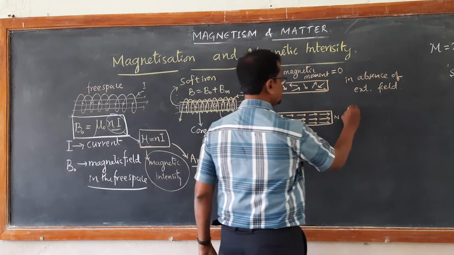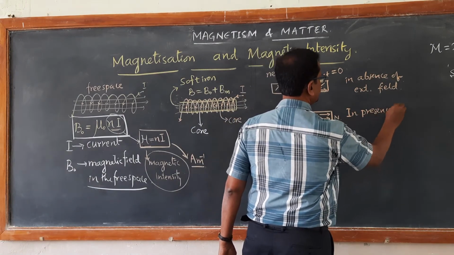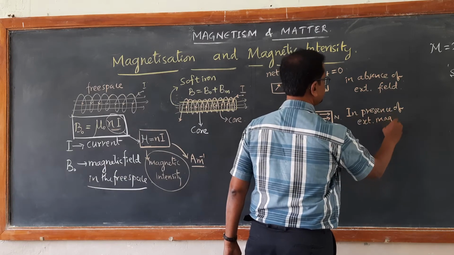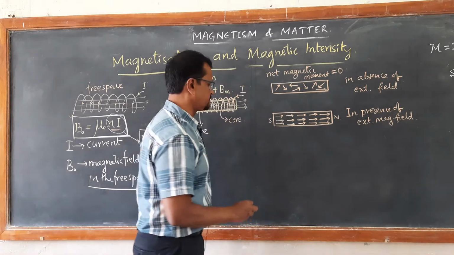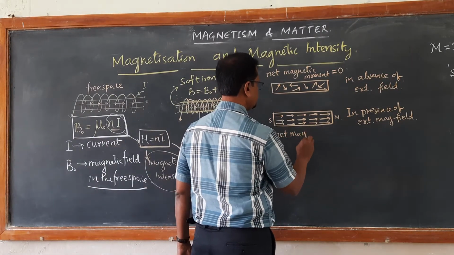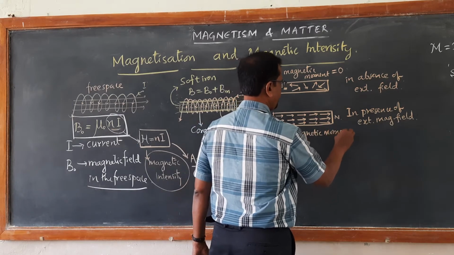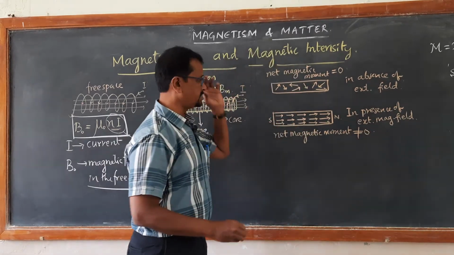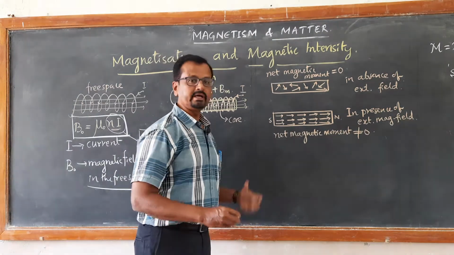This is in presence of external magnetic field. So it means there is net magnetic moment. Net magnetic moment is not 0. Here it is 0, here it is some positive value, right? Now we define what is magnetization.